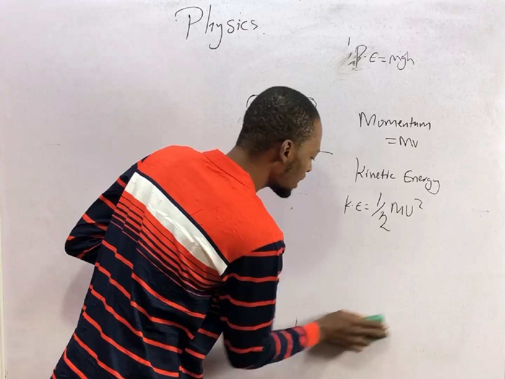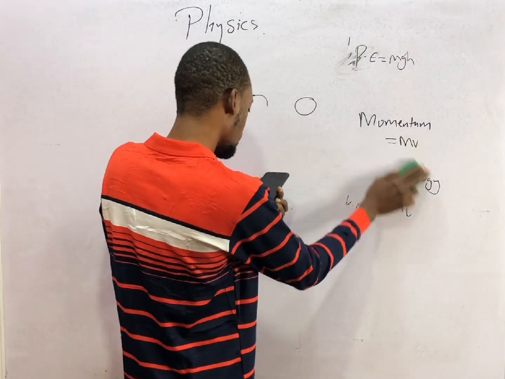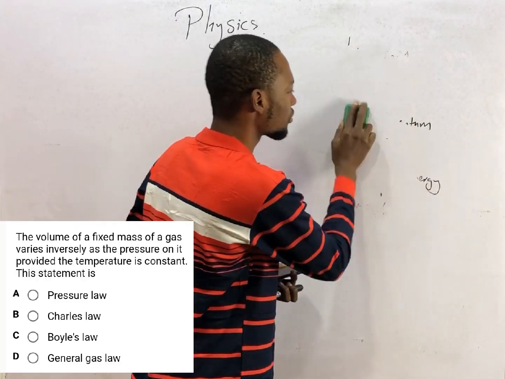The volume of a given mass of gas is inversely proportional to its pressure.